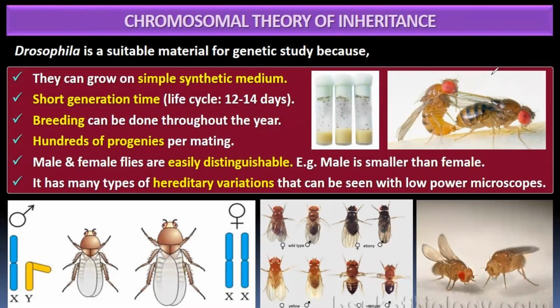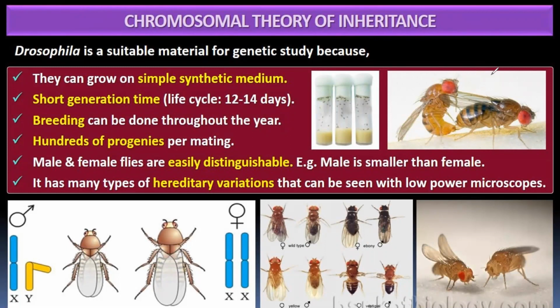Second reason is their generation time is short, about 12 to 14 days. Breeding can be done throughout the year. You can have these Drosophila fruit flies the entire year, so it is better. If you want to perform any genetic practical on them, you get them the entire year, because breeding is throughout the year.